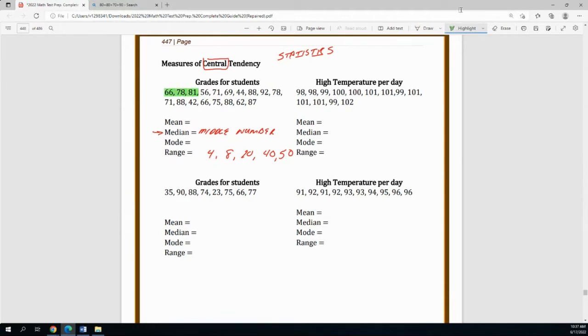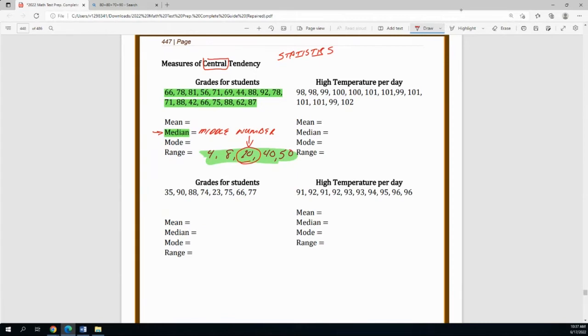Let's say they give me this series of numbers, all these grades for students, and they ask me to find the median. The first thing you're going to want to do is order those numbers, because in order to find the middle, you need to know the order.